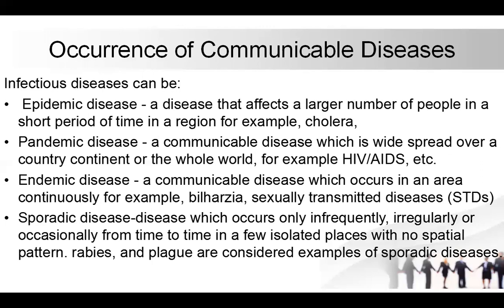The last one is the sporadic disease. Sporadic means a disease which occurs only infrequently, irregularly, or occasionally from time to time in a few isolated places with no spatial pattern. For example, rabies and plague are considered examples of sporadic diseases.